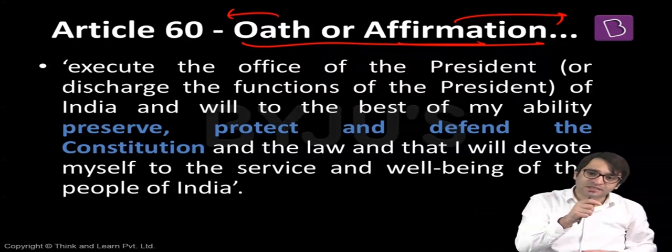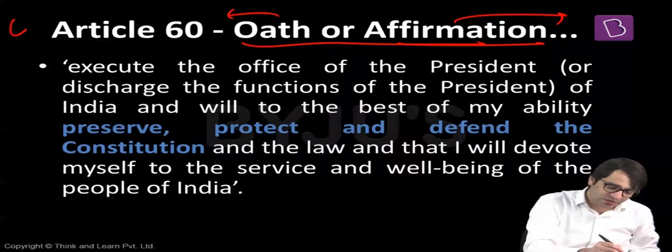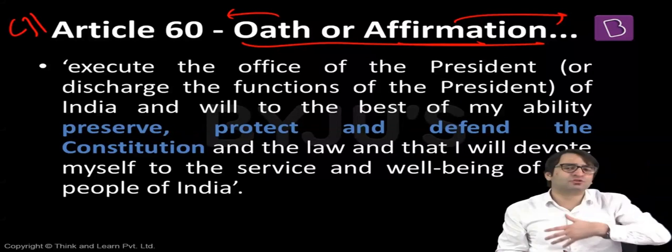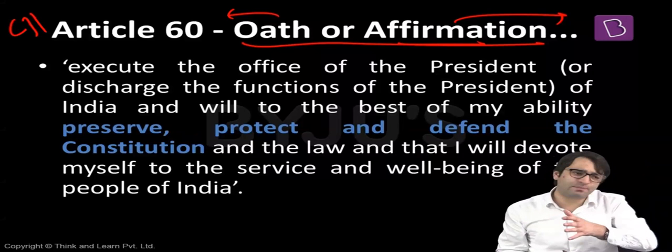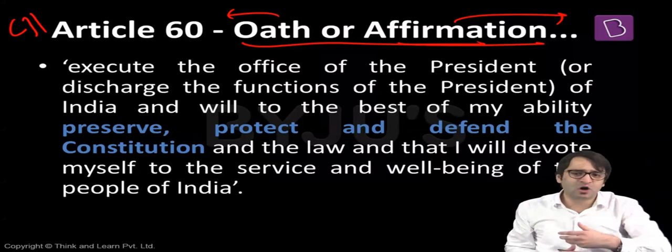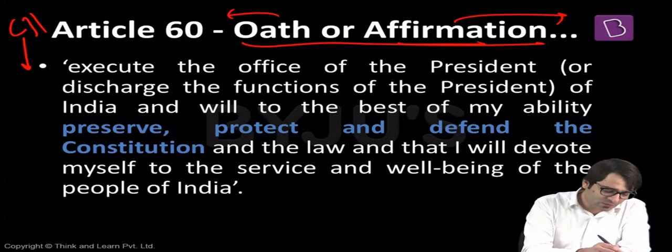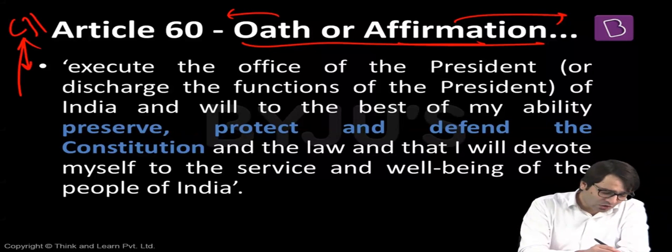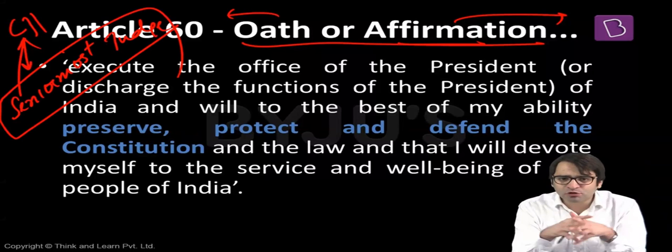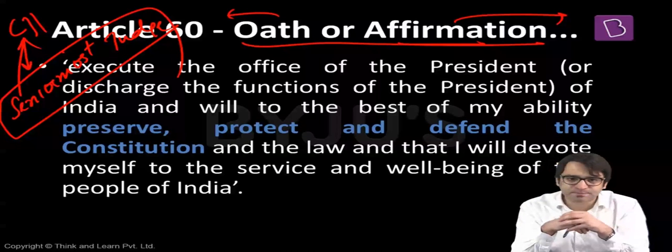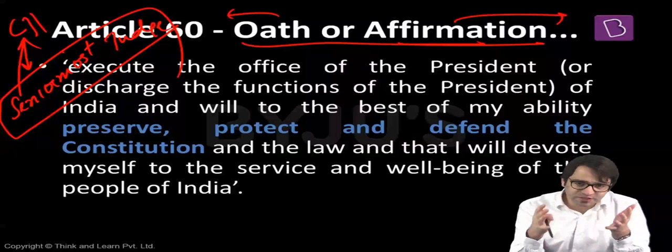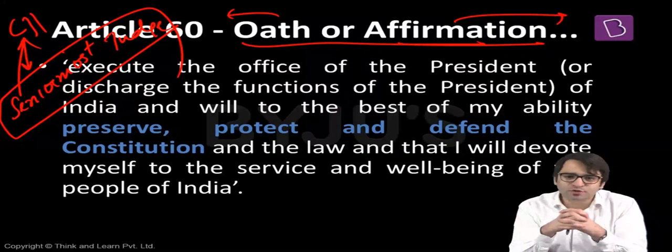And who administers this oath or affirmation to the president? The Chief Justice of India. If the Chief Justice of India is not in a position to administer it, maybe he is not there, is dead, or is away because of sickness or holiday, whatever it is, then anyone nominated by the Chief Justice of India, or the senior most judge of the Supreme Court. That means this oath or affirmation is administered to the president by the Chief Justice of India or the senior most judge of the Supreme Court.